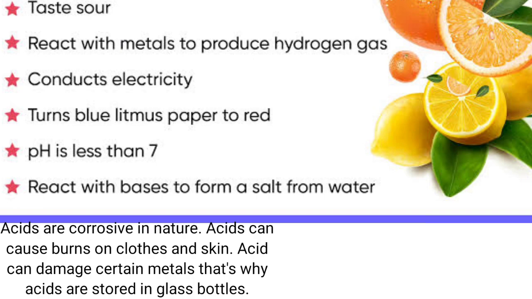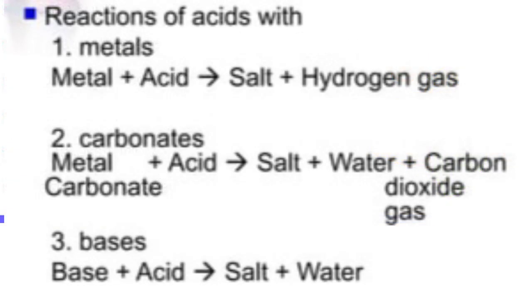They can also damage other materials such as certain metals. That's why acids are stored in glass bottles. Acids react with metals to form salt and hydrogen gas. Acids also react with carbonates to form salt, water and carbon dioxide gas. Acids react with bases to form salt and water.